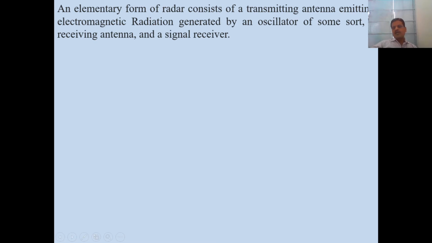Generally, the radar consists of four components. The transmitting antenna emits the high energy electromagnetic radiations generated by the oscillator. Then the receiving antenna receives that signal, and there is the antenna for transmission and reception of the electromagnetic wave.